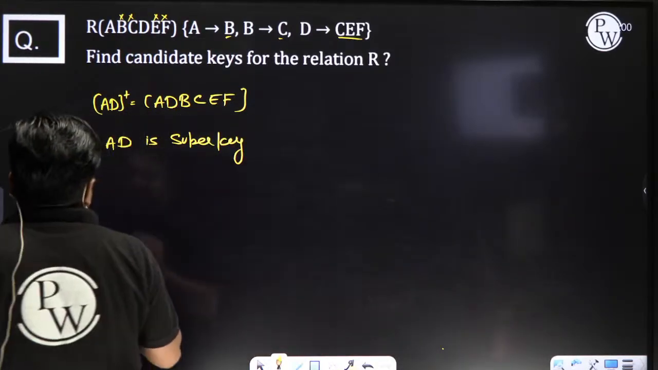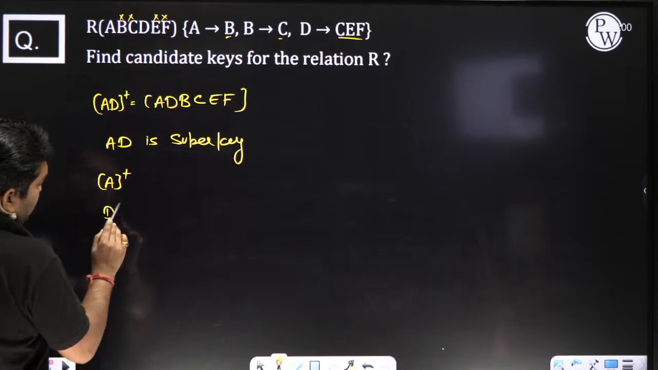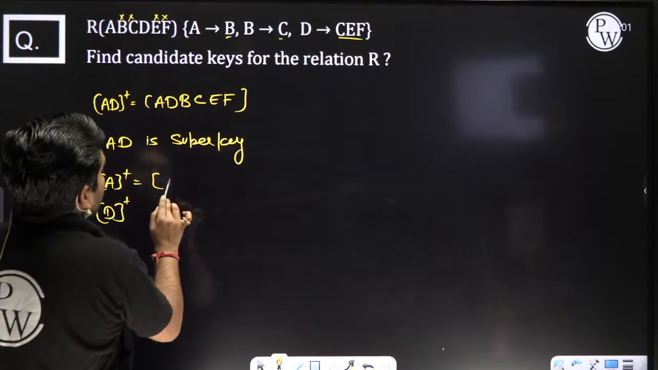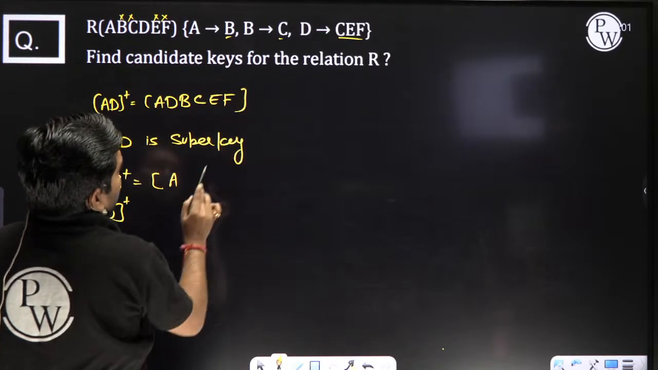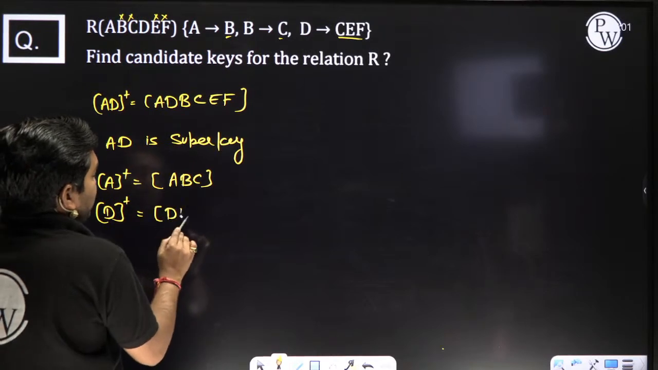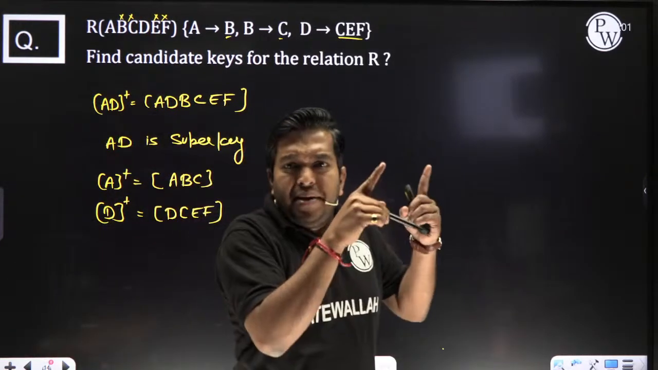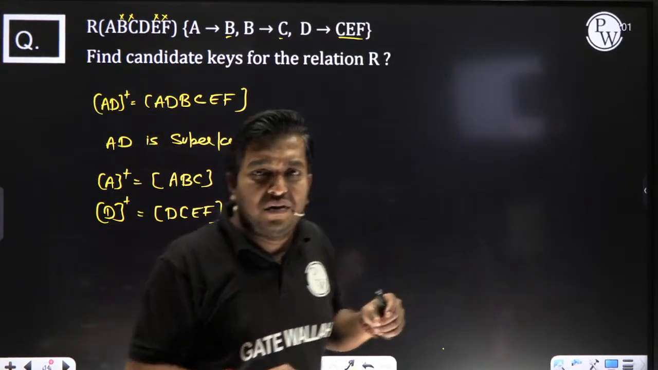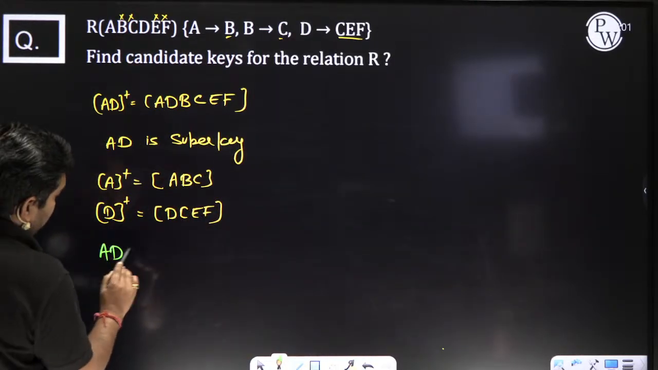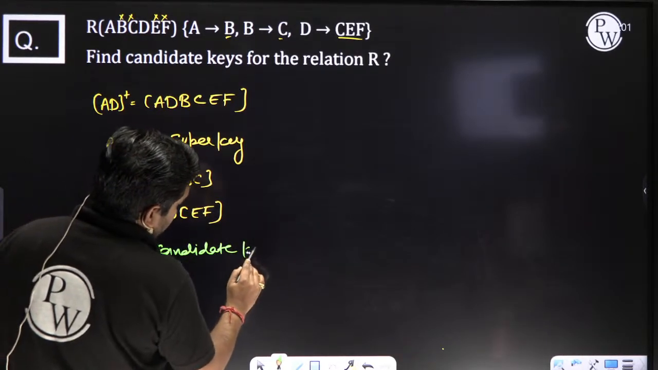Okay. Now here AD is a super key. Now take the closure of A and D. What happened? When we take the closure of A, we are getting only ABC, not a super key. When we take the closure of D, we get D, C, neither from A nor from B, not getting all attributes. Getting my point? So what can we declare? We can declare AD is a candidate key.